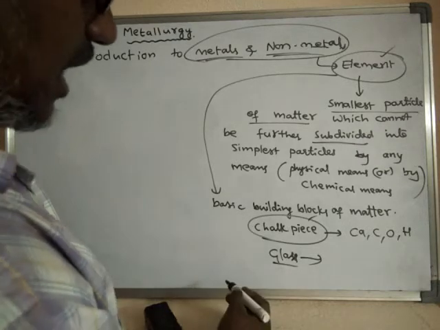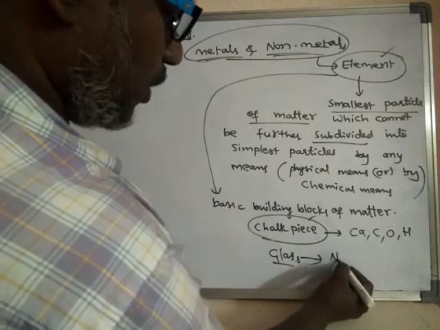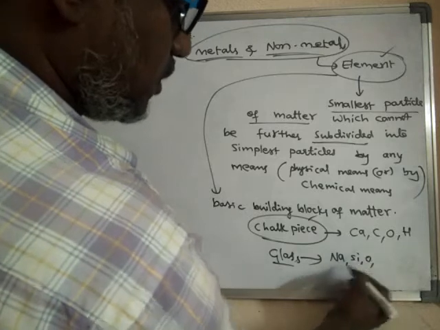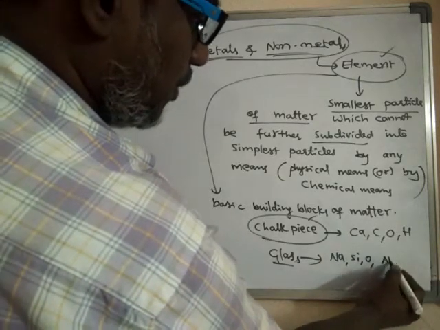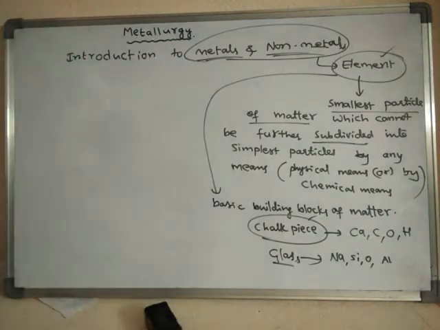A piece of glass is made up of many elements like sodium, silicon, oxygen, aluminum, like this.